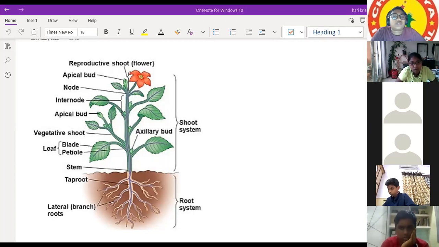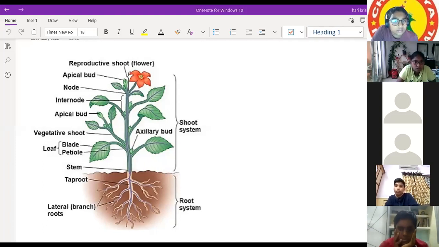It's basically an intersection. Wherever the branch or leaves are attached to the stem region, that region is called a node. Between the two nodes, the stem part is there, right? That stem part is called an internode.